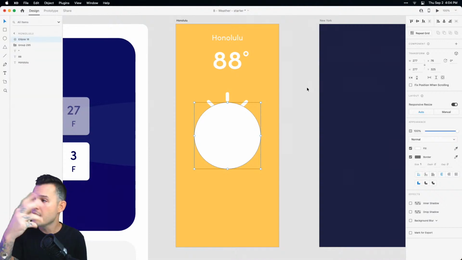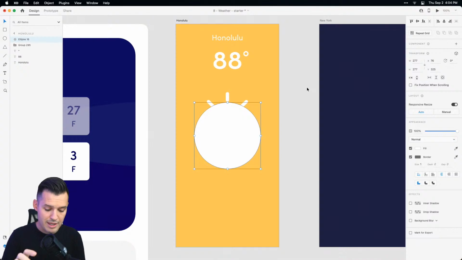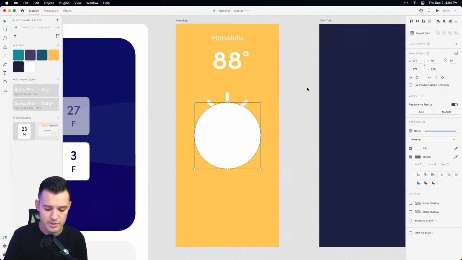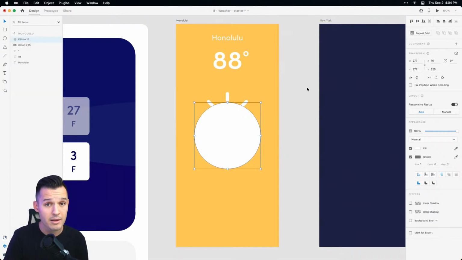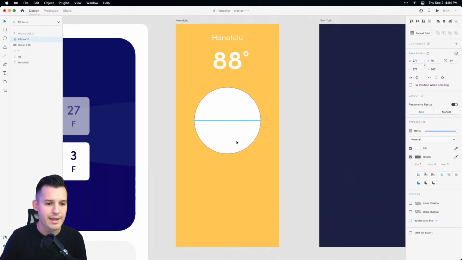I'm going to hit Command Y to bring up my layers panel. Always a great hotkey to remember: Command Y is your layers panel. Command Shift Y is your assets, so you can go back and forth between those two, and then Command Shift P is your plugins. So you've got plugins, Command Shift Y, assets, Command Y, back to your layers. Getting those hotkeys down is super helpful when you're working in XD.